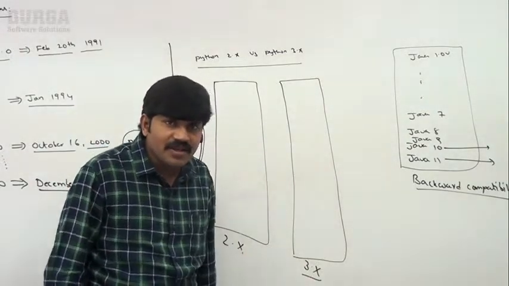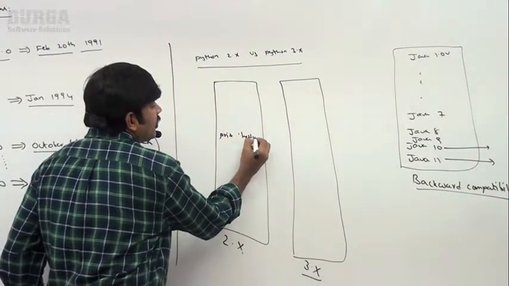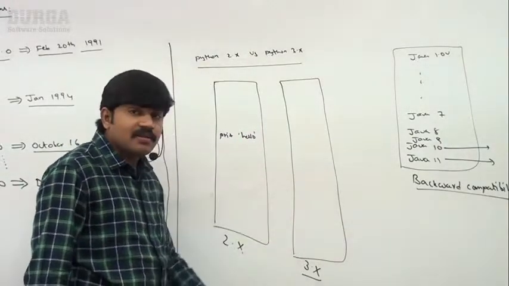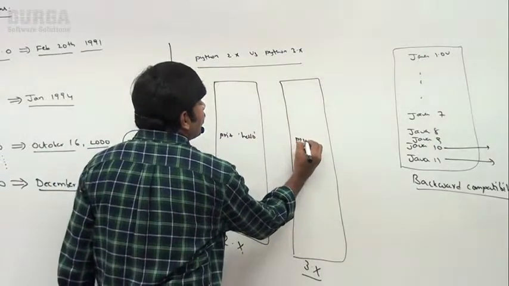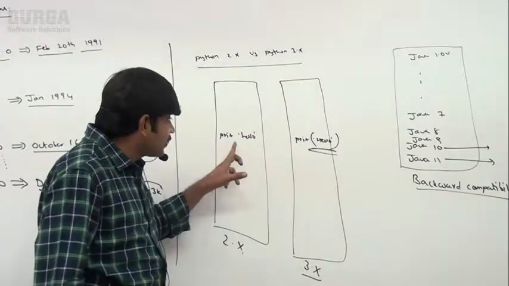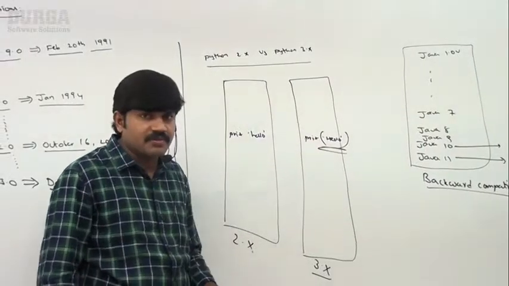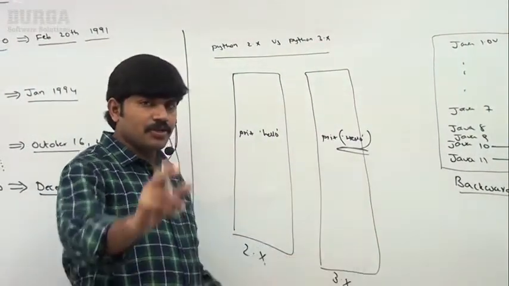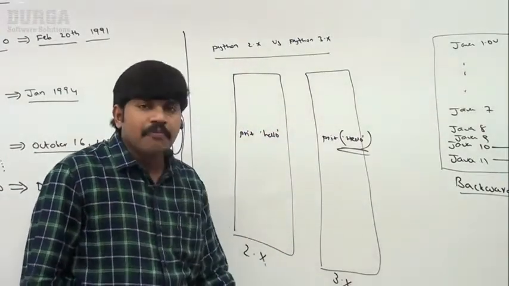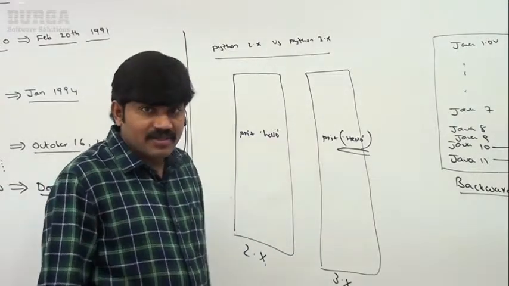Regarding printing in Python 2.x, if you want to print hello, like this I'm taking, sir, parentheses are optional in Python 2.x, but in Python 3.x, parentheses are required. print of hello, parentheses must be required, but in 2.x parentheses are optional. That's why it is completely developed as a new programming language. That's why backward compatibility is not there. In Python 3.x, there is no guarantee it is going to provide support for Python 2.x.